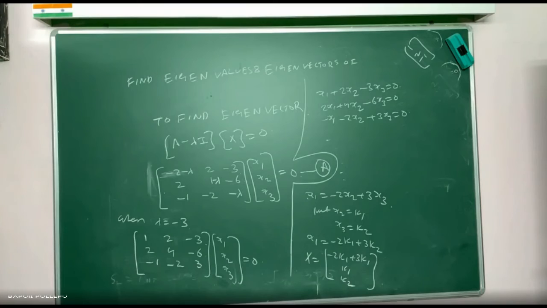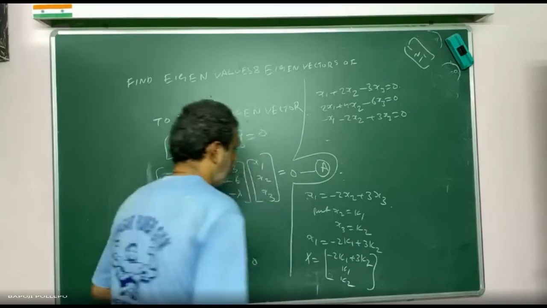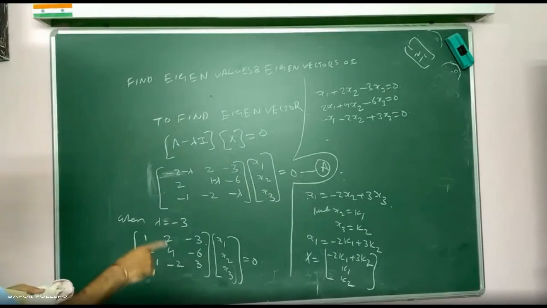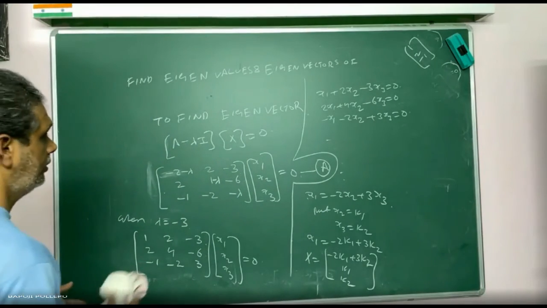Hello? Sir, please. Sir, is it 3k1 or 3k2? What, 1 or 2? Minus 2k1 plus 3k2, that is 1 or 2, sir. Very good, you should tell me. Thank you. Minus 2k1 plus 3k2. Very good.